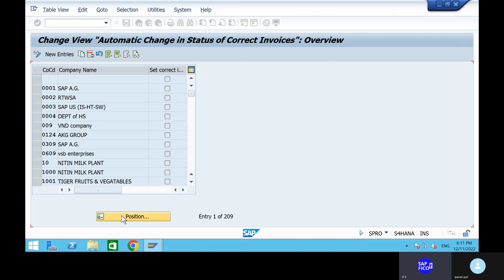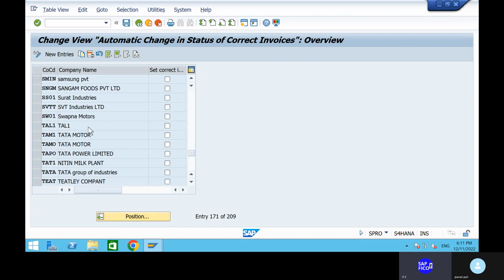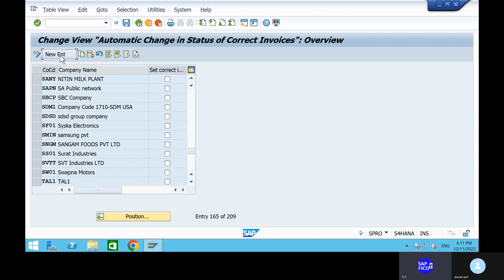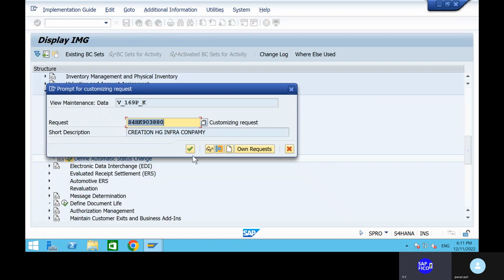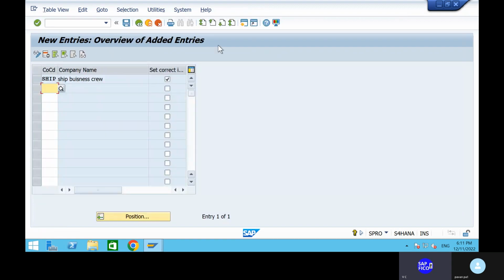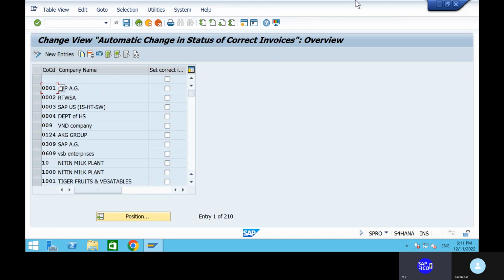Okay, so can you go to the company code, or else you can just go to the new entries, give your company code and set corrections. Okay, set current. Click on the enter, go to the save button and save it. That is the most important thing that we have, right? Then next,